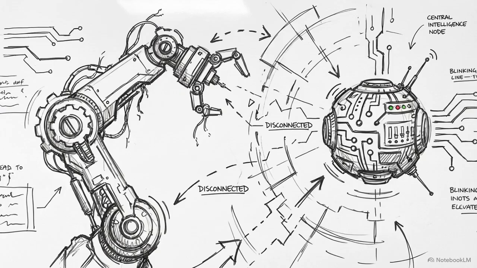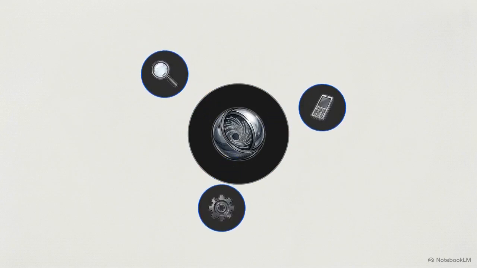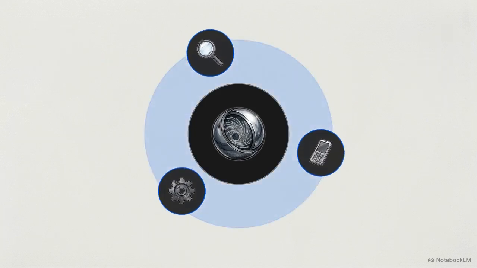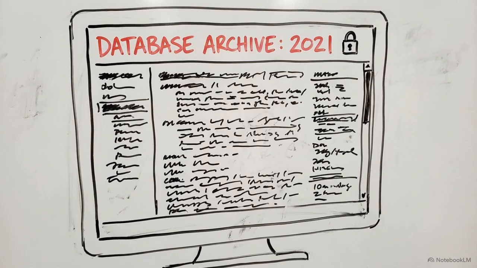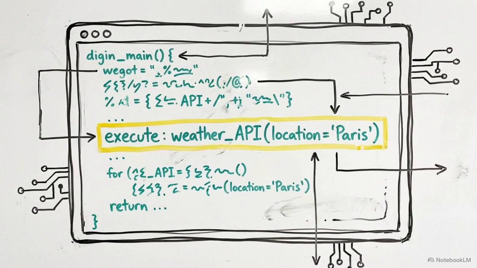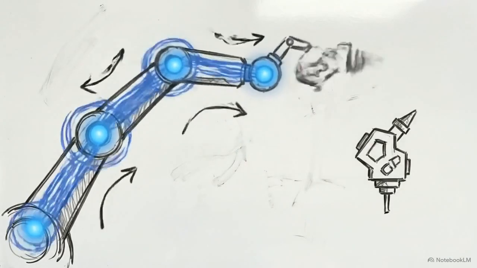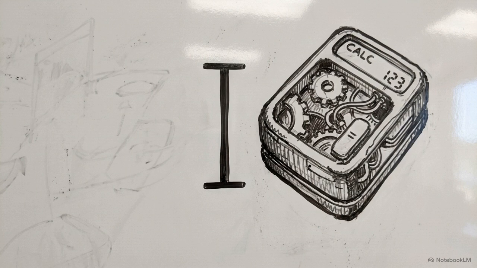It has no mechanical way to retrieve fresh data or affect the outside world. This is where tools come in. Tools are specific, single-purpose functions, like a web search or a weather API, which is like a digital bridge that lets the AI talk to a different program. These tools orbit the brain, waiting to be used. Instead of relying entirely on its old training data, the language model can now write a command to activate one of these tools, pulling in dynamic, real-time facts whenever it needs them. Equipping the model with these tools is the threshold that upgrades a conversational AI into a true agent with the power to act. But how does a system that only generates text actually push the buttons on a calculator?